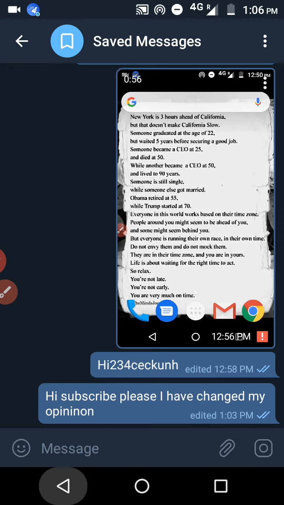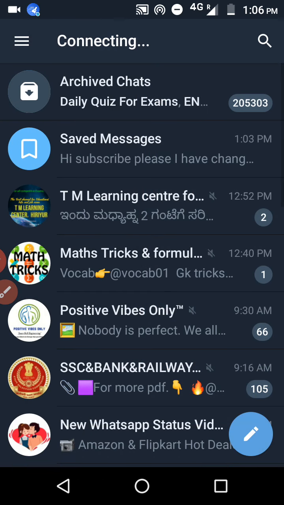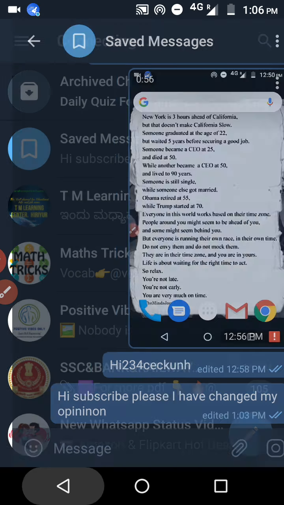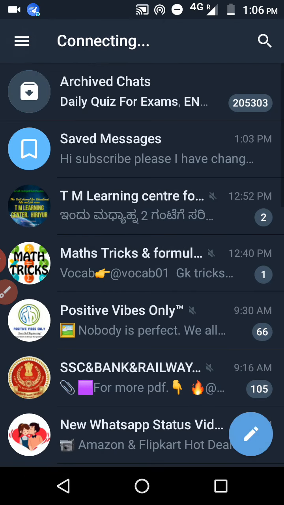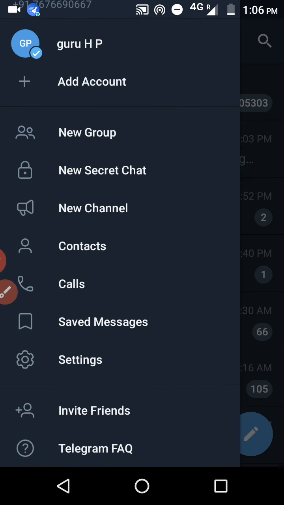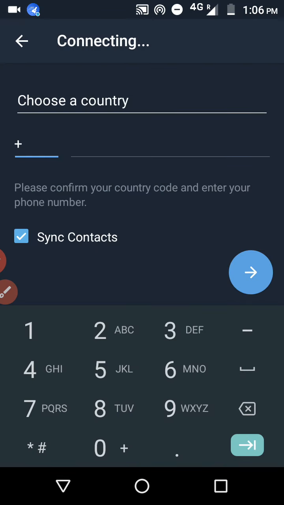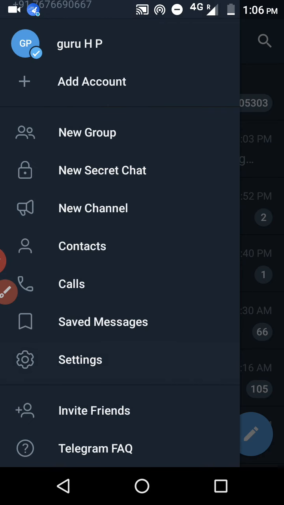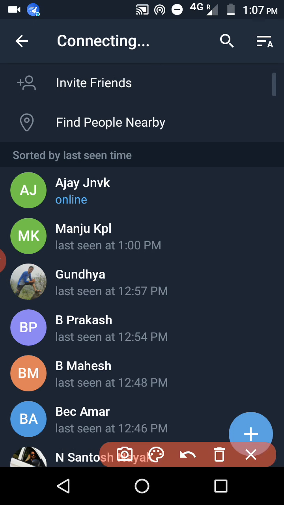And again, some people have a crush on others, right? They hesitate to contact them and ask for their numbers. So what do they have to do? Just use Telegram. Open here, new, add contact. One second, I will show you. Click on contacts. You can use this find people nearby.